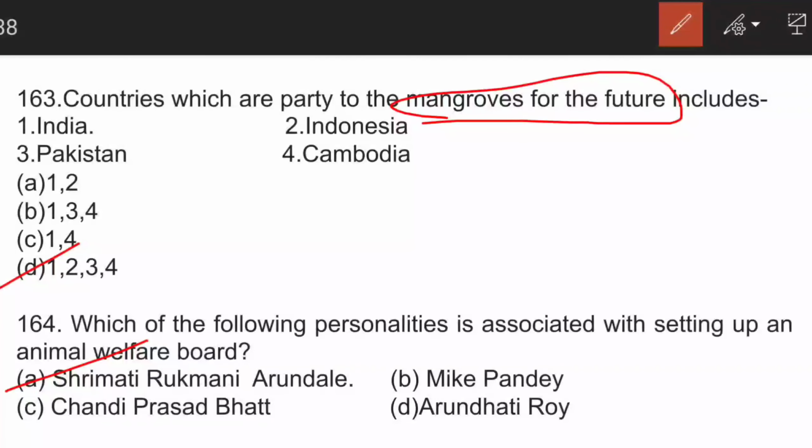Now, this Animal Welfare Board is a statutory body which was formed in 1962 under the Prevention of Cruelty to Animals Act 1960. Its headquarters is located in Chennai, and it is the first of its kind to be established by any government in the world. So it's very important.